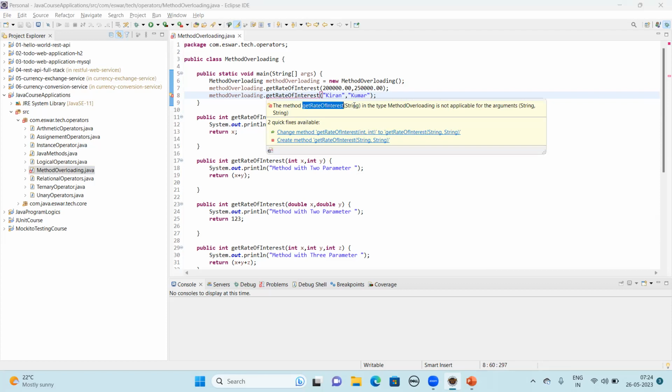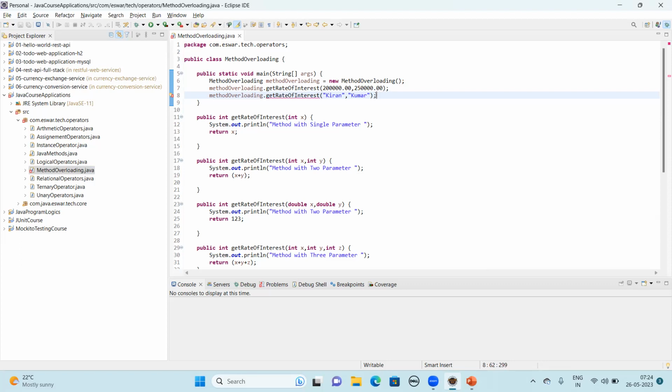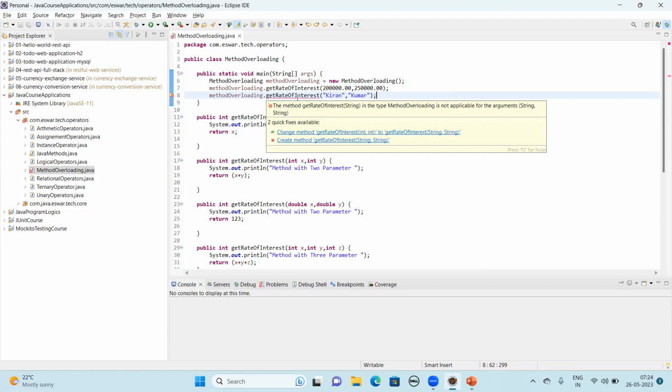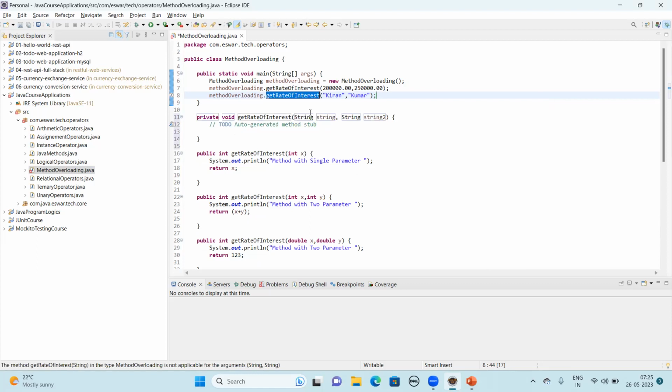The method getRateOfInterest, you have only that method existing with a single parameter of type string. In the method overloading class it is not applicable for the arguments. For the arguments means what we have given for this method is not applicable, which means you don't have such a method. Then what you say? One way you can do it manually, the other way is it gives suggestions. Try to create a method with two parameters. Just see this.